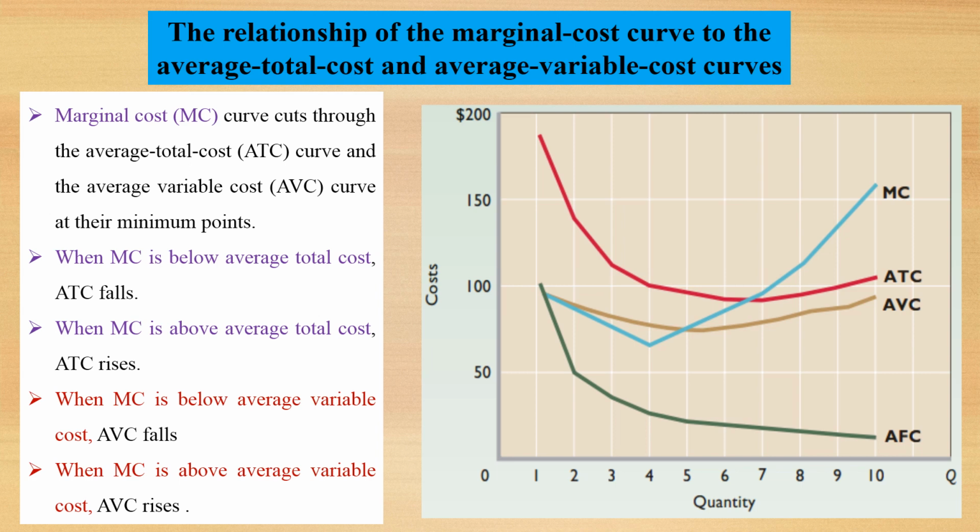These curves indicate that the marginal cost curve cuts through the average total cost curve and the average variable cost curves at their minimum points. When marginal cost is below average total cost, average total cost falls. When marginal cost is above average total cost, it rises. When marginal cost is below average variable cost, average variable cost falls. When marginal cost is above average variable cost, it rises.